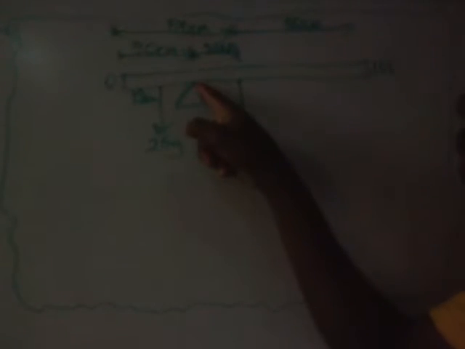Are we together? So if from here to here is 30, and from here to here is 18, what is from this point to this point? That will be 30 minus 18, which is 12. So here is 12 centimeter. Okay, are we together? So from here to here is 18, and from here to here is 12.